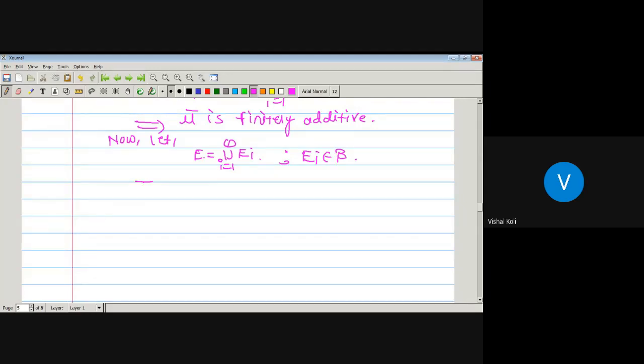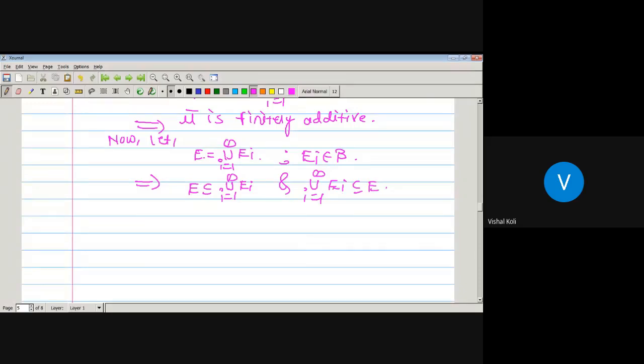And we know that if A and B are two sets and they are equal, then A is a subset of B and B is a subset of A. As E is nothing but the union over i from 1 to infinity of Ei, E is a subset of the union over i from 1 to infinity of Ei, and the union is also a subset of E.